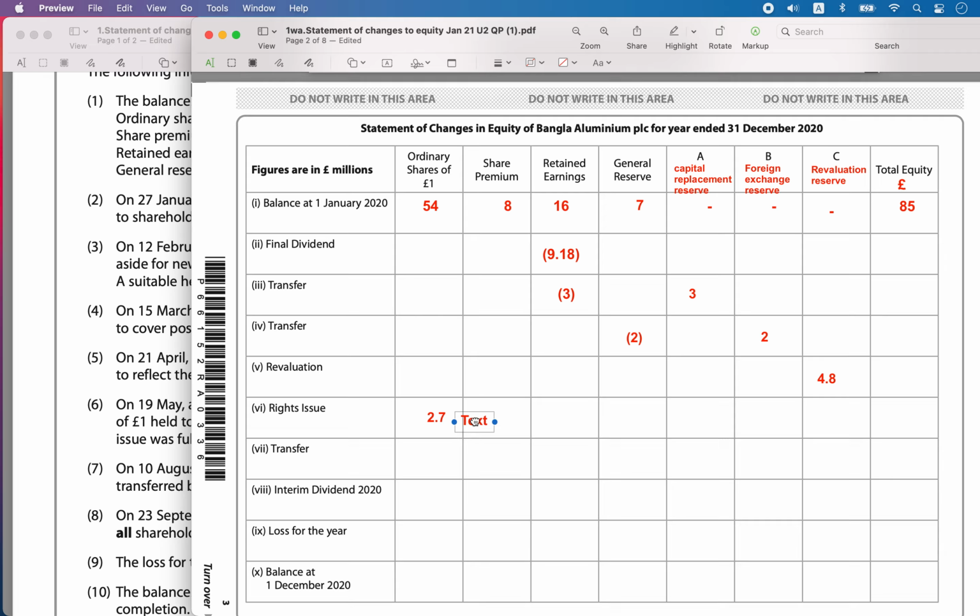So now you will increase the value of the premium share capital by 0.378. When you issue the shares, the share capital value will increase. So 2.7 million worth of ordinary shares has increased and 0.378 million pounds of share premium value has increased. Now that is the total value of increase. You can write it here at the end.